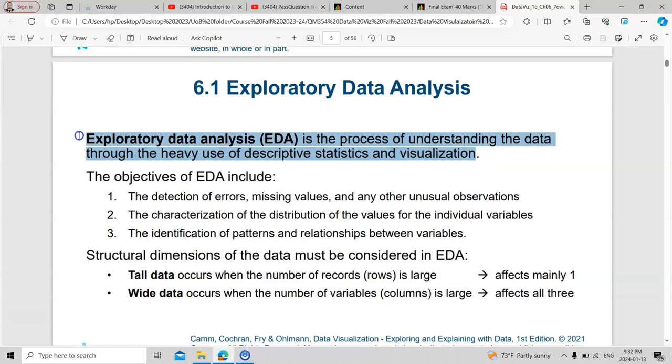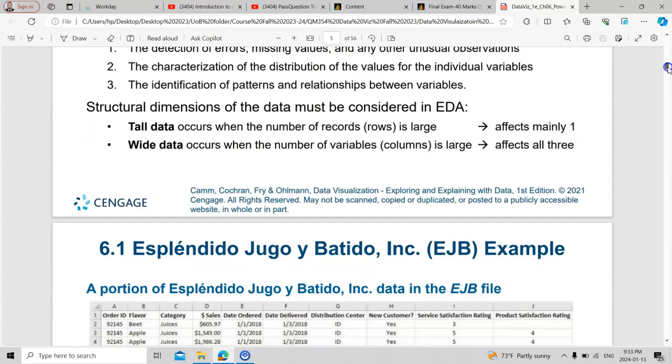Let's suppose this is a definition. So I can give you, for example, "EDA is the process of understanding the data through heavy use of descriptive statistics and visualization." I can remove this one, make it blank, and then ask whether it's descriptive, predictive, diagnostic, or whatever. I can give you some options over here.